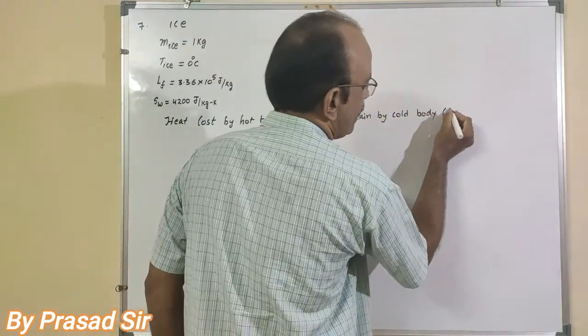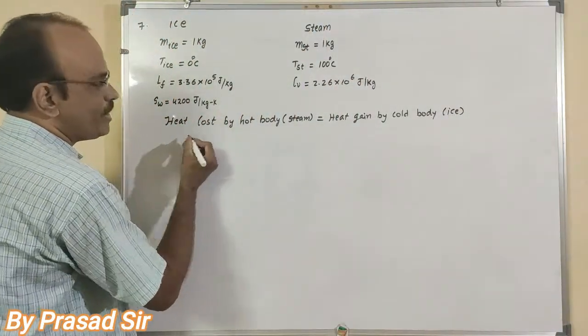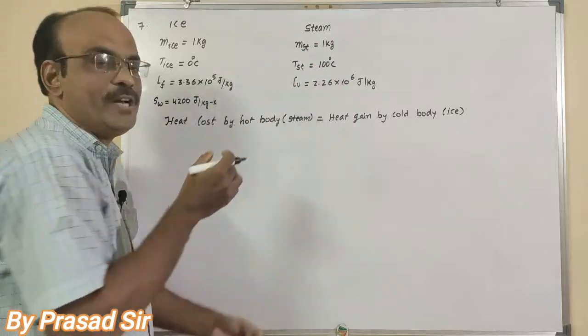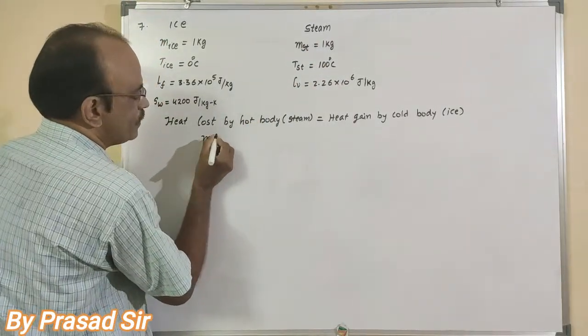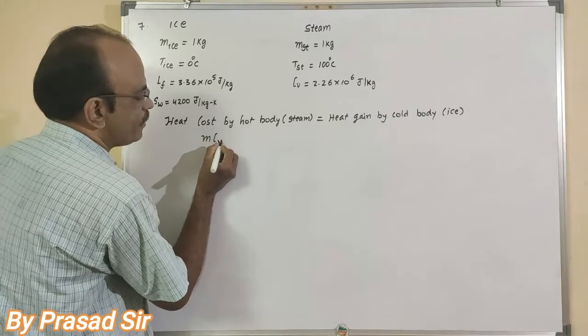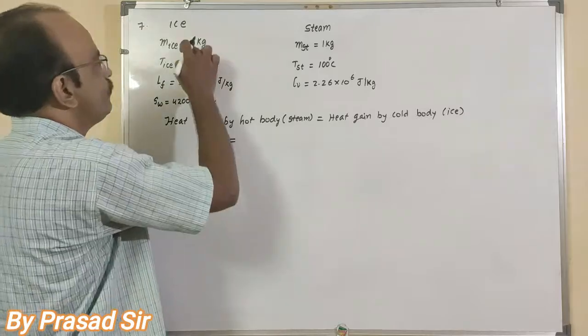Which is the cold body here? Ice. Now listen, heat lost by the hot body means it is giving heat. So Q is equal to m times latent heat of vaporization, that is steam, and this is equal to, first of all, ice.